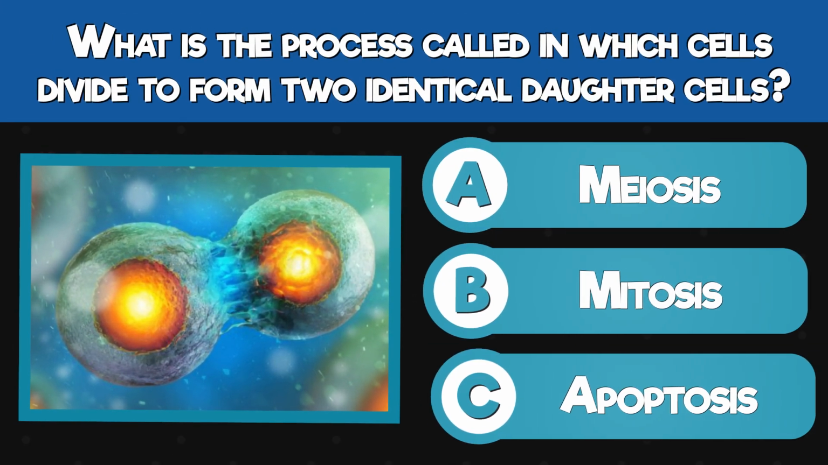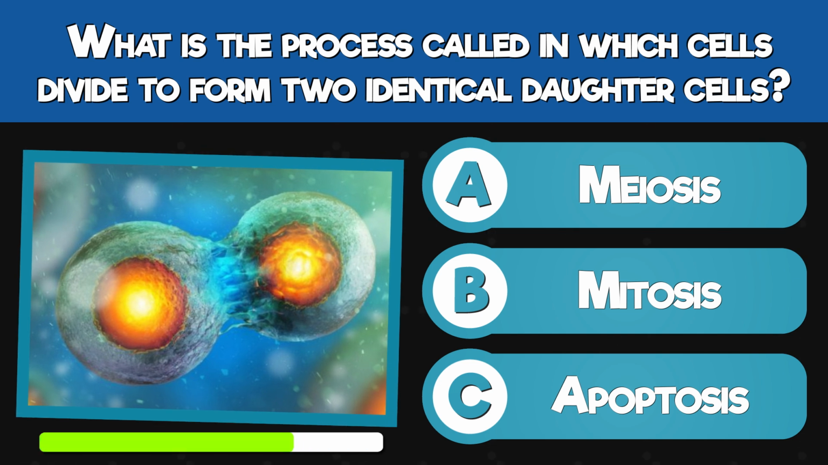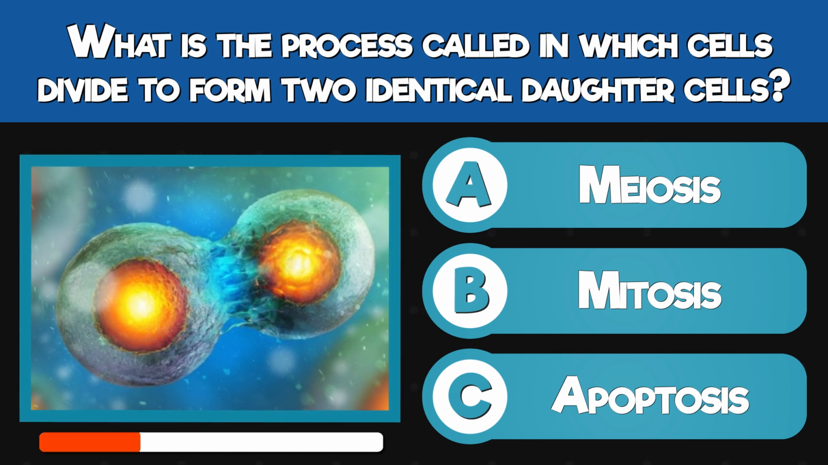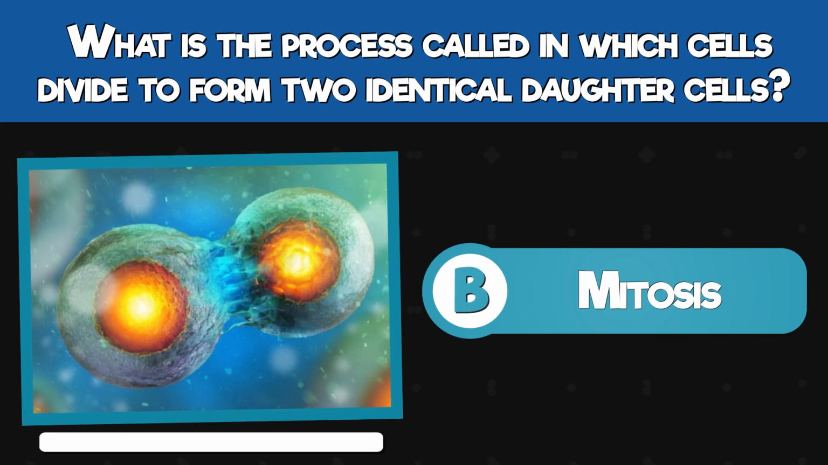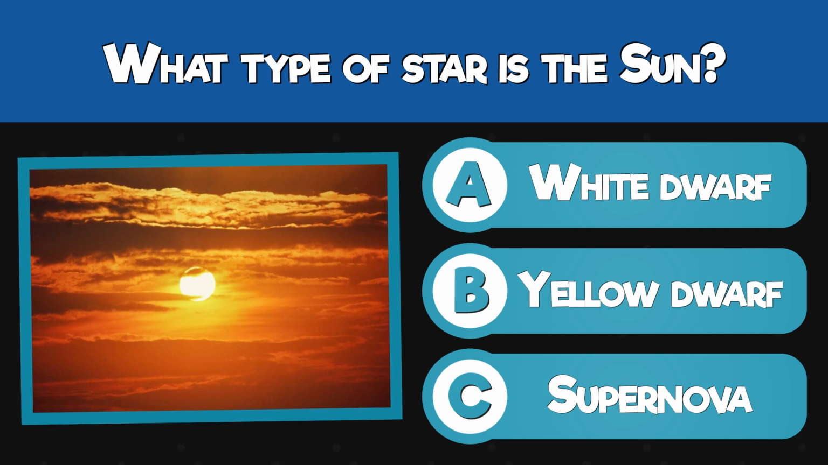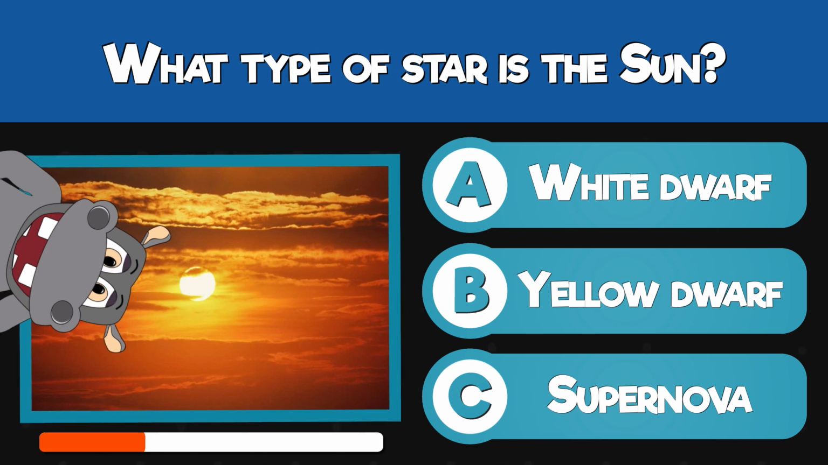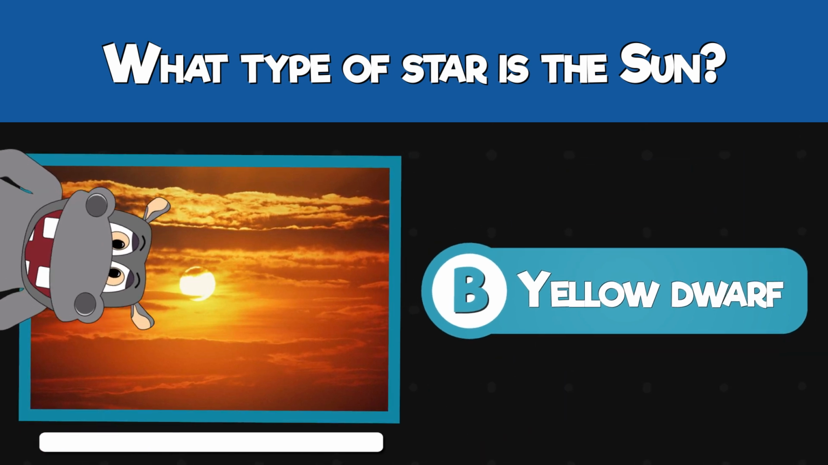What is the process called in which cells divide to form two identical daughter cells? Meiosis, mitosis, or apoptosis? Mitosis. What type of star is the Sun? White dwarf, yellow dwarf, or supernova? A yellow dwarf.